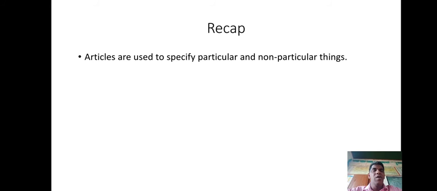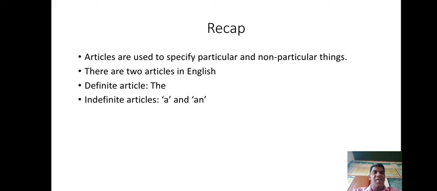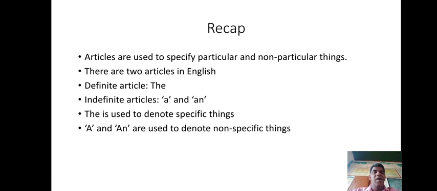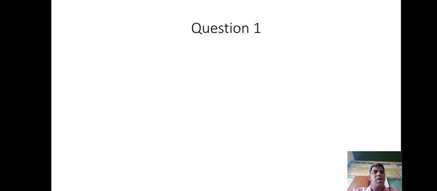So let us have a recap of this session. We have learned in this session that we use articles to specify particular and non-particular things. Then there are two types of articles in English. They are definite articles, that is the, and indefinite articles a and an. The is used to denote specific things. A and an are used to denote non-specific things. The use of a and an depends upon the initial sound of the noun.